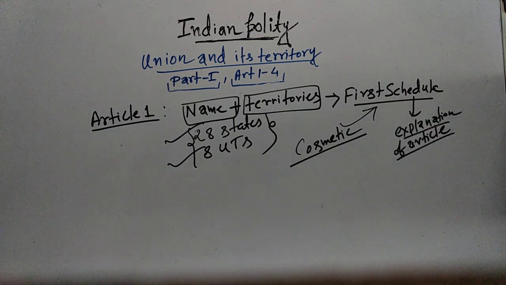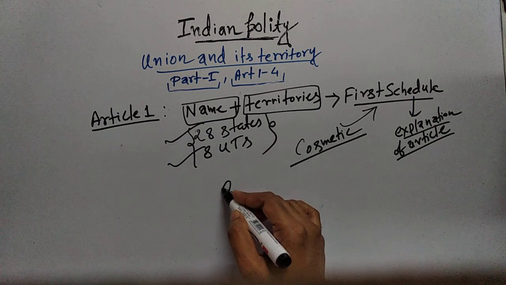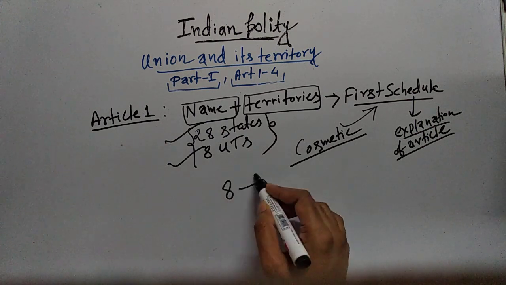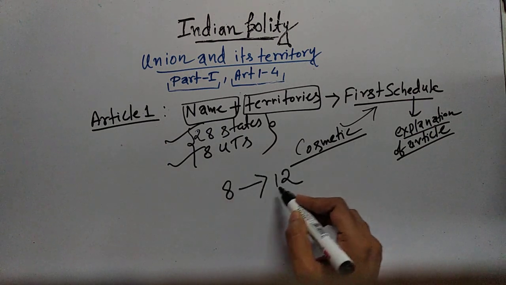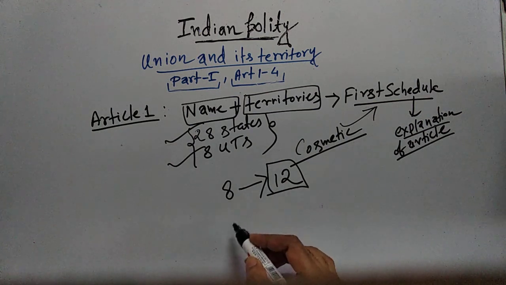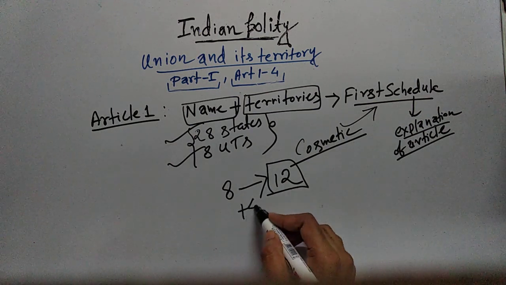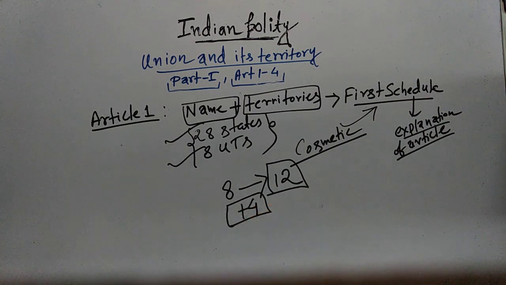And in the original Constitution, we had 8 schedules and currently we have 12 schedules. So over a period of years, 4 schedules have been added in total. That means currently we have 12 schedules. And we will read all those schedules one by one when the time comes.